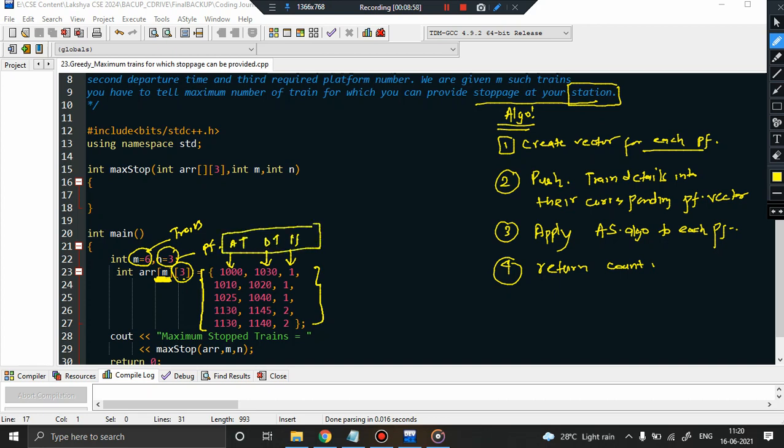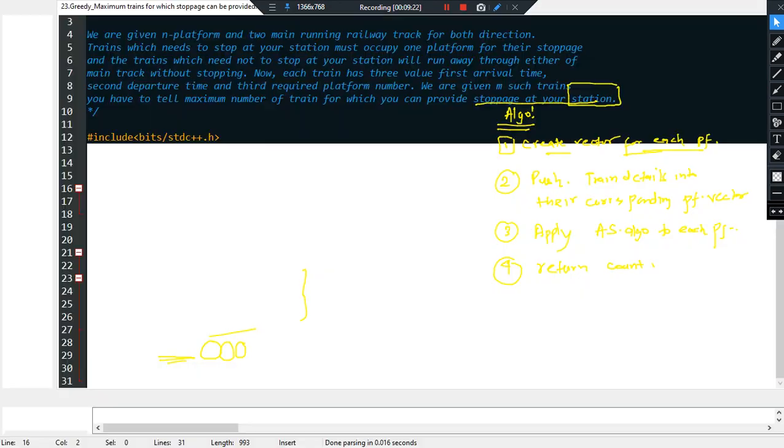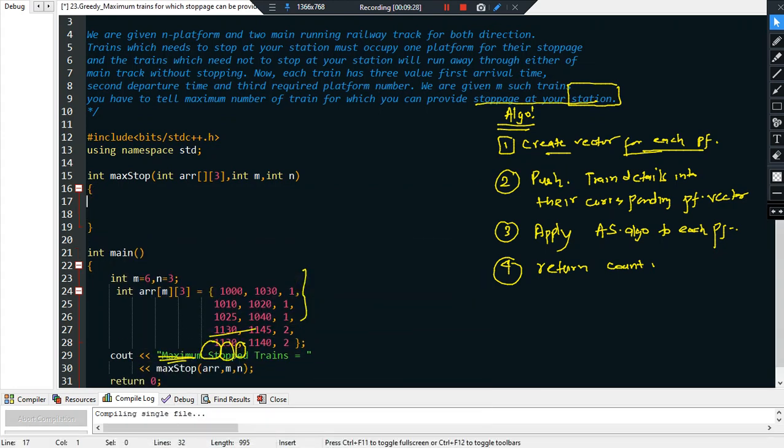What is the very first task we have to do? Create a vector for each platform. So for that particular reason, you see this function will be called, right? These details will be passed to the maxstop function. The array will be passed, the number of trains and the number of platforms as arguments. So I received them. Now what should I do? Basically, let me increase the font size. Fine. So we are now going to declare a vector. I'll be declaring pairs, okay? int, comma int, and the name will be pf, and how many of them? n plus 1. Why n plus 1?